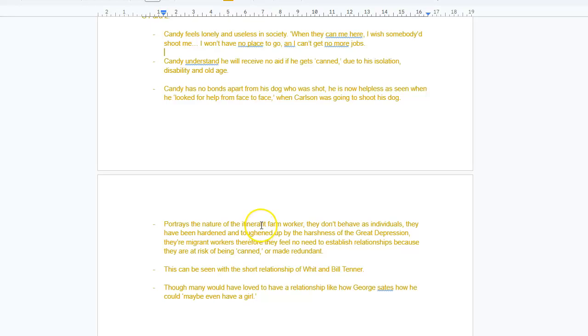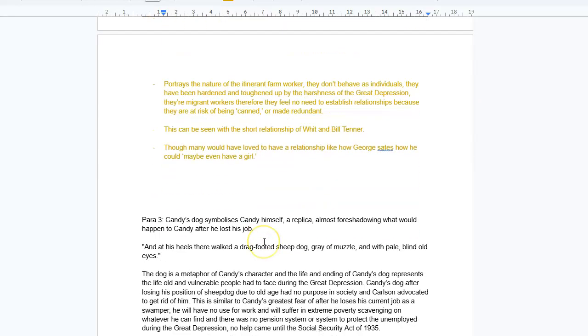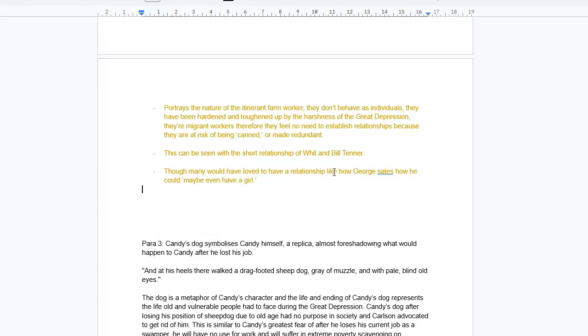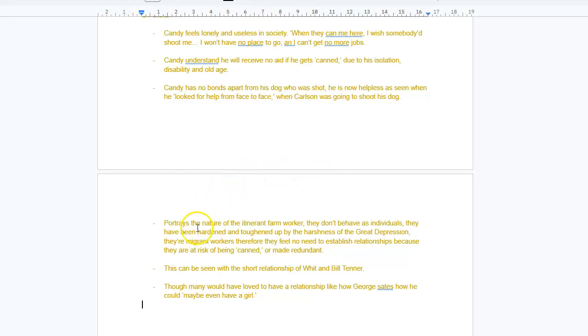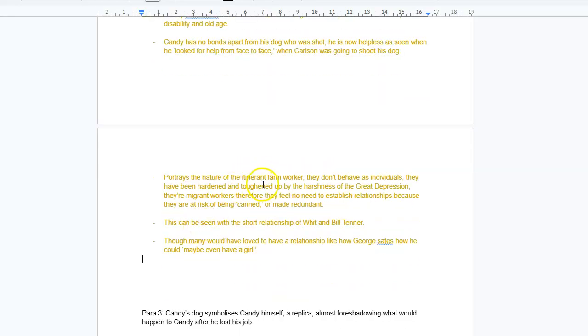And if you want to build on the lack of relationships within this Candy essay, you can also look at Whit and Bill Tanner's short relationship, or even how George states he could maybe have a girl. But you can do this through the eyes of Candy. This is quite nice, actually. You can link a few more characters in an essay plan with Candy by showing the loneliness of Candy. It doesn't just apply to Candy. It just shows the nature of the itinerant farm worker.